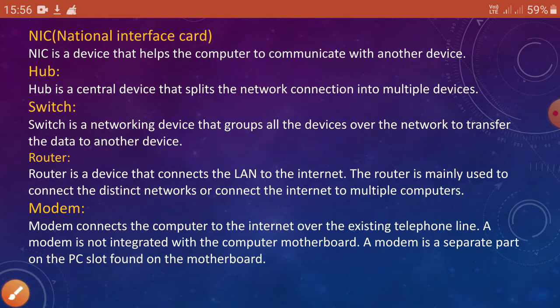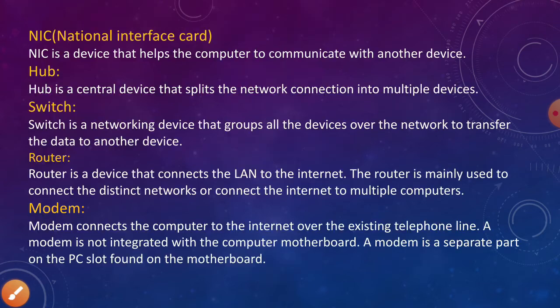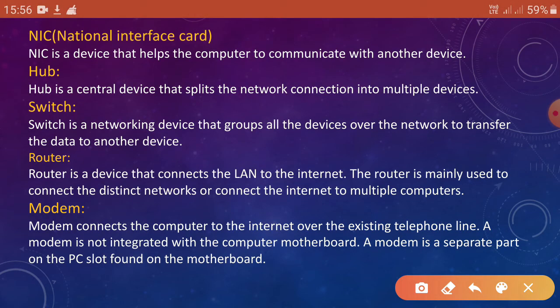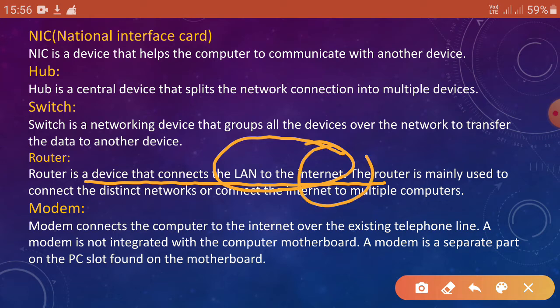Next part is router. What is router? Router is a device that connects the LAN to the internet. So what is the main purpose? Its main purpose is to connect the LAN to the internet. We know internet means wide area network.